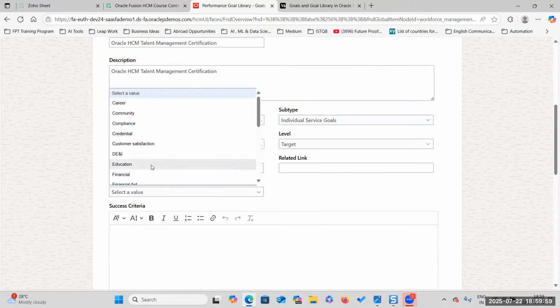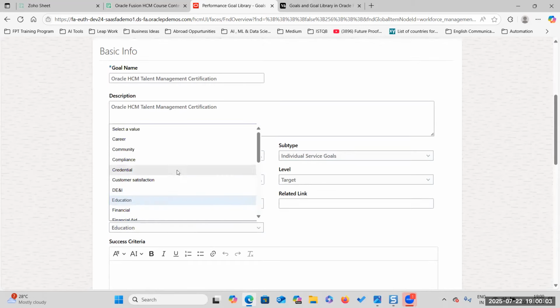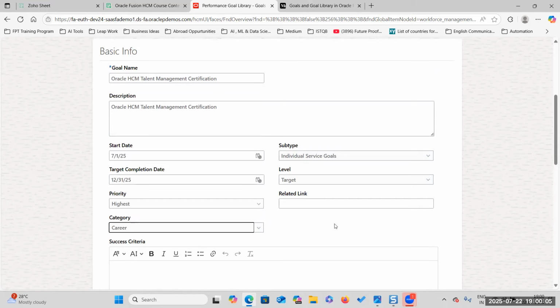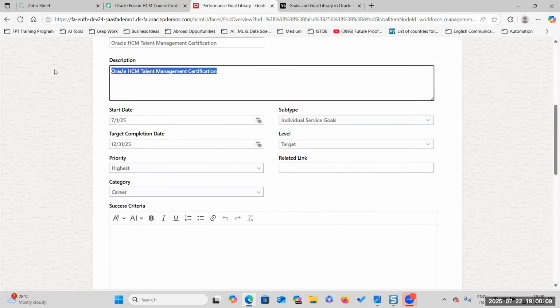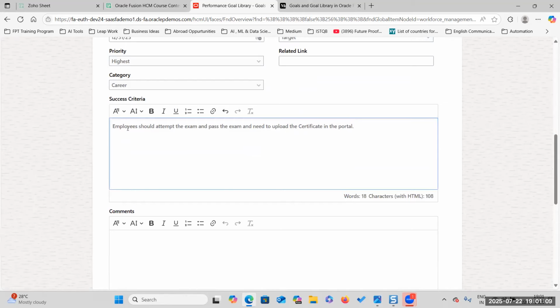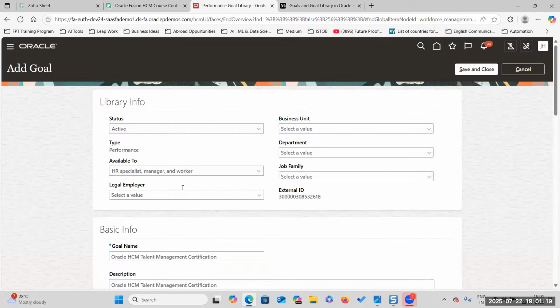This goal comes as part of education, or whichever is suitable for this one. Career. Success criteria. Okay, what is the success criteria? Employee should attempt the exam, pass the exam and upload the certificate in the portal. So this is the success criteria.